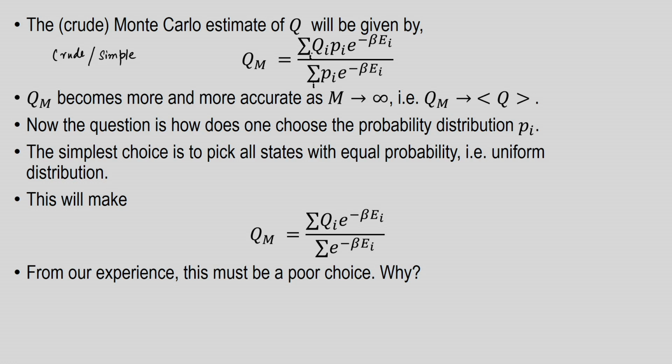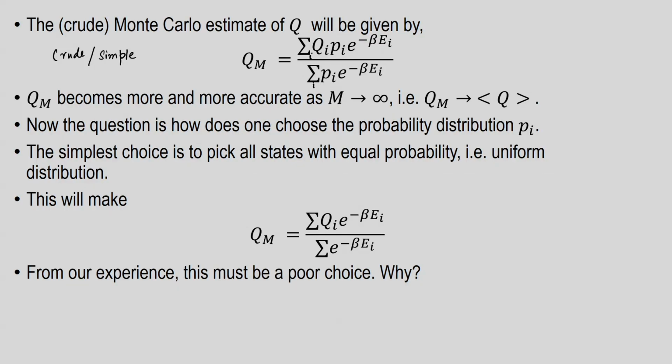So, Q_M becomes more and more accurate if M goes to infinity, which means the sample of states that we are considering goes to very large values. But as you know, we have a definite computational power and we cannot go to any number of states to sample in a physical computer.